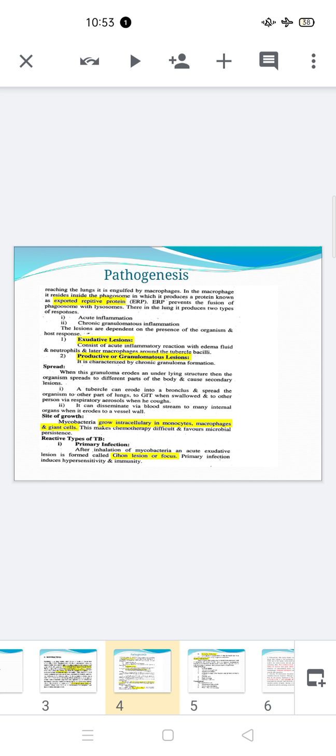Here they make a small focus where inflammatory cells are rich and start a first sign of exudative lesion.